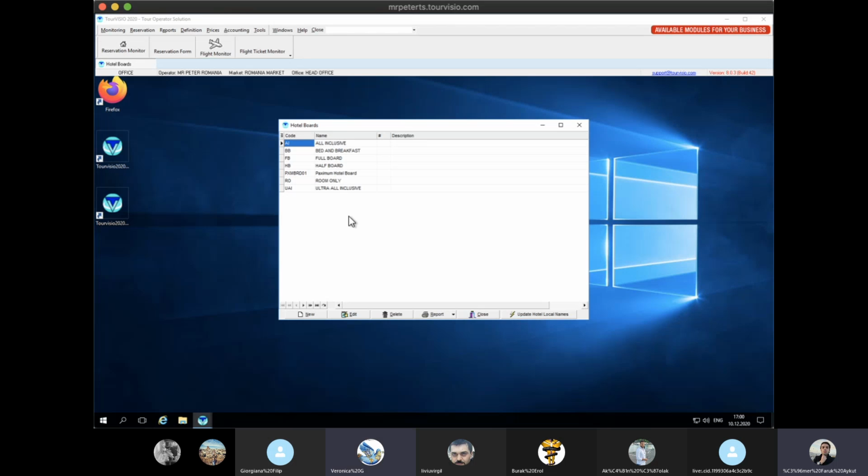For example, I think Regnum has a different kind of all-inclusive, or any other hotel. Some important hotels may have their own named boards. Maybe it's totally the same, or maybe they give something special, like 18-year-old Chivas Regal or something. It's okay to leave it like this, like all-inclusive for everything.